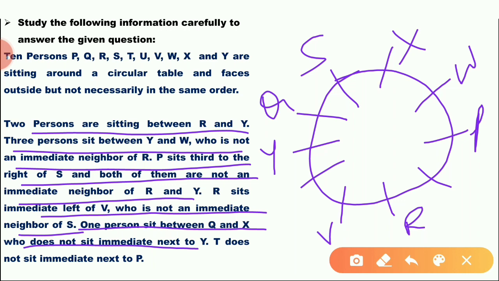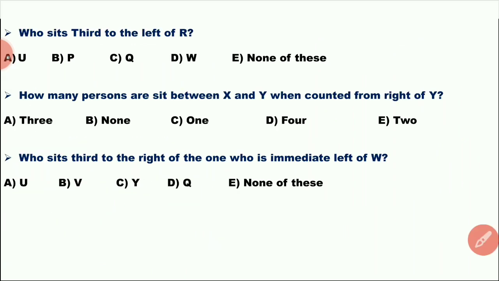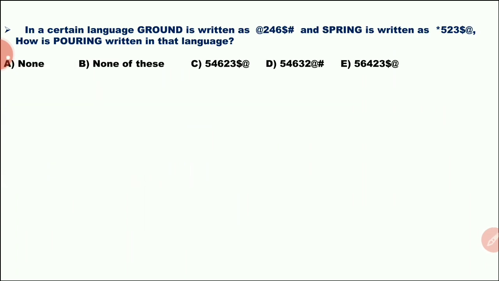T does not sit immediate next to P. P immediate next to T. T is there. Then one person. P, Q, R, S, T, U. U. This is a fuzzy. These are the questions. Okay.